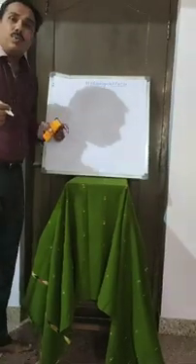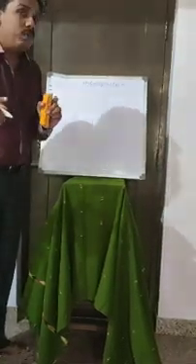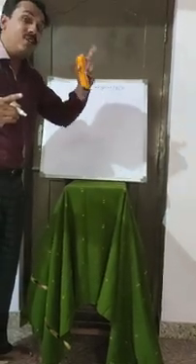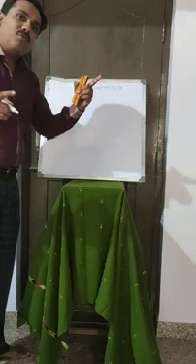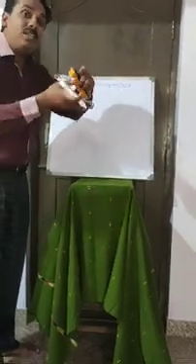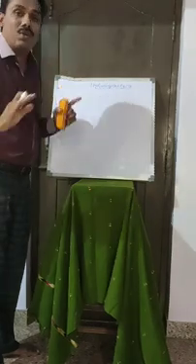In this class I am going to explain the hydrological cycle. What do you mean by hydrological cycle? Hydrological cycle is nothing but, as I told earlier, hydrology is nothing but the water. The water comes from the atmosphere, reaches the earth surface, and again is transported to the atmosphere. That is called the hydrological cycle. Let us start from the atmosphere.